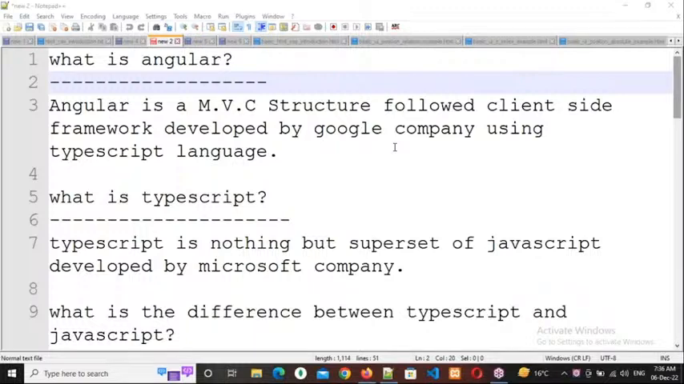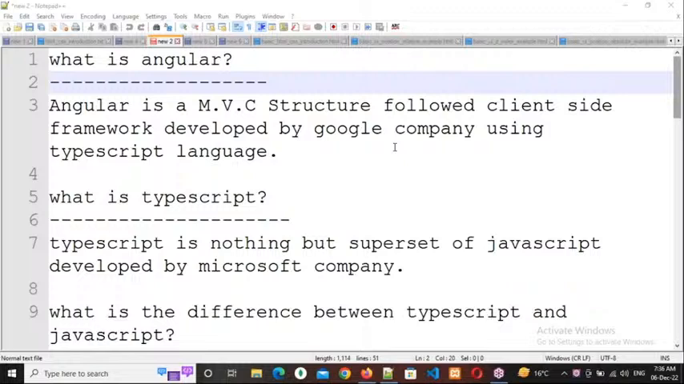Yes, sir. Okay, right. So by using any language, you can develop n number of frameworks. But by using a framework, we cannot develop any language. That is also one reason. That is also one difference.